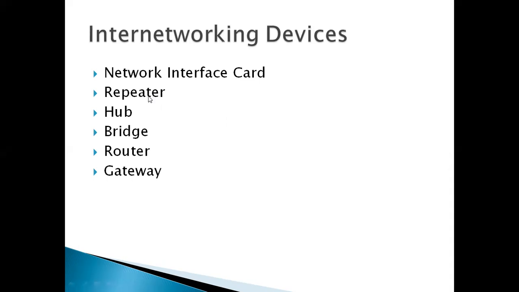Repeater is used to amplify or enhance the signals. If we have, say, a two-story building, so a modem is on the first floor, and the signal will not be much strong on the ground floor.